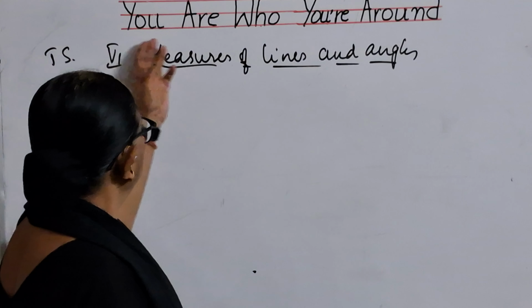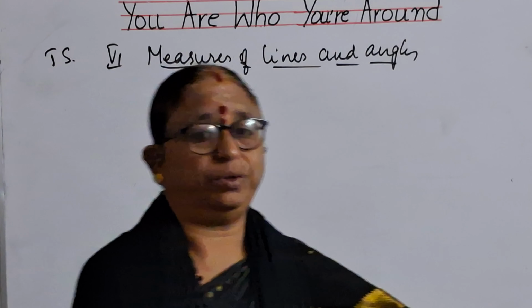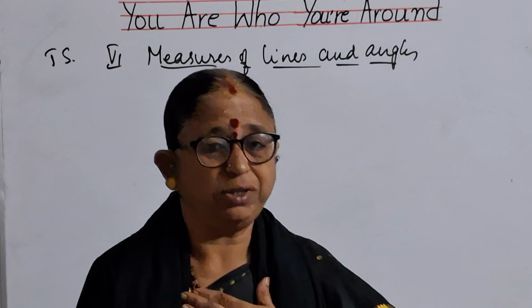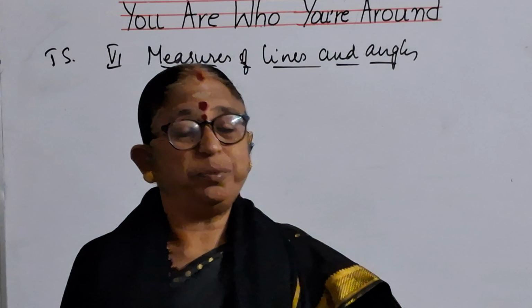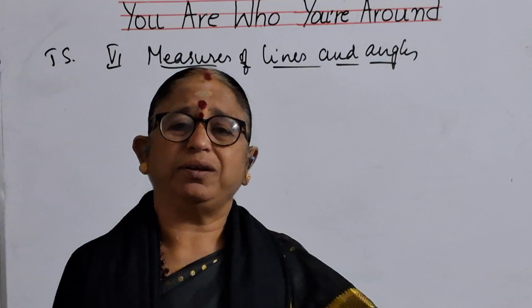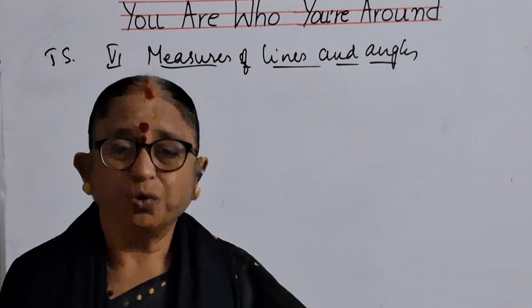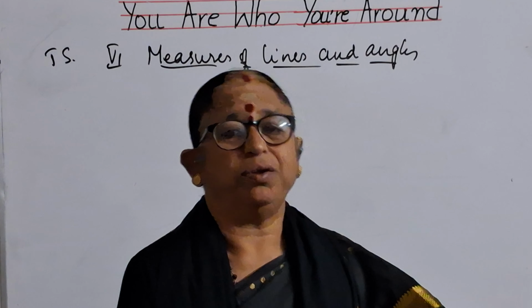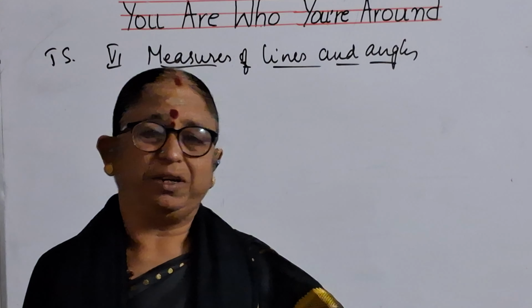What is the topic? You are who? You are what is around you. What do you mean by that, children? What we are, how we are thinking, how we are exhibiting our thoughts depends upon our experiences. How do we get experience? We get experience by observing the people. So, which type of people are we observing? The people around us. If we have good people around us, we will have good thoughts in us and our behavior will be the best behavior.